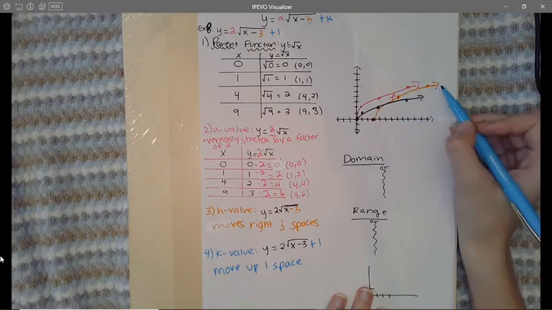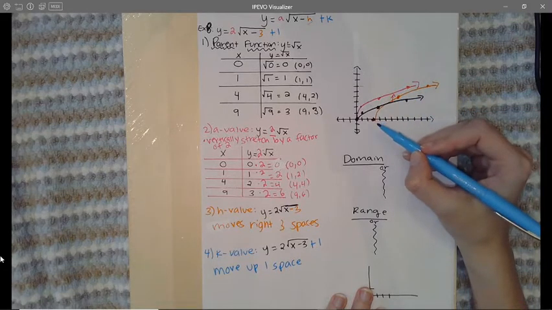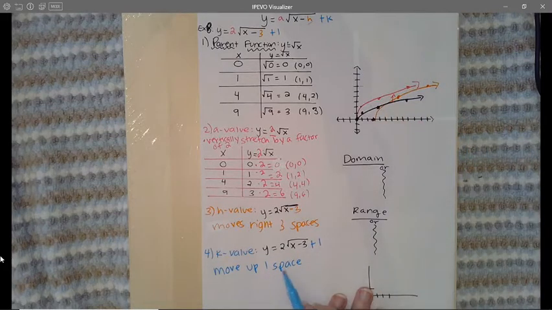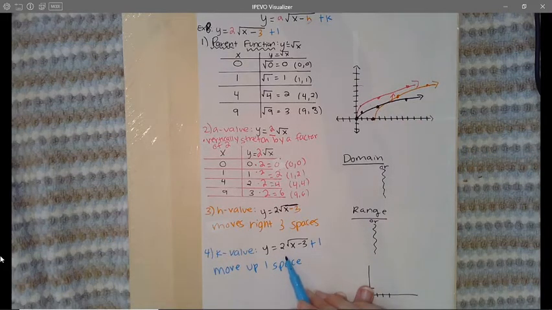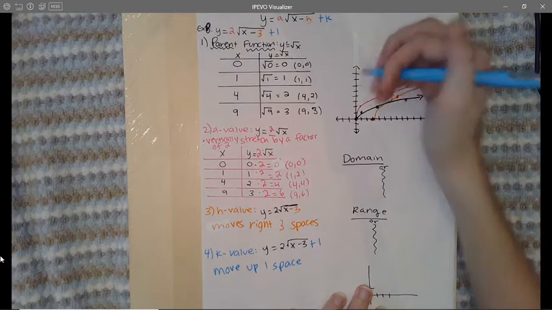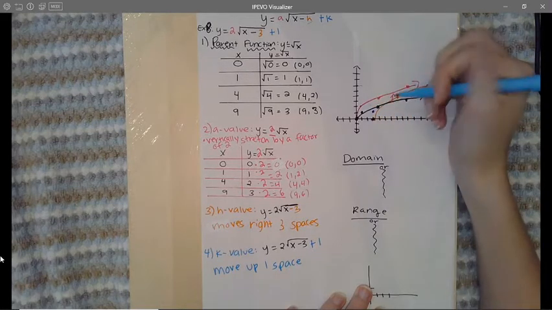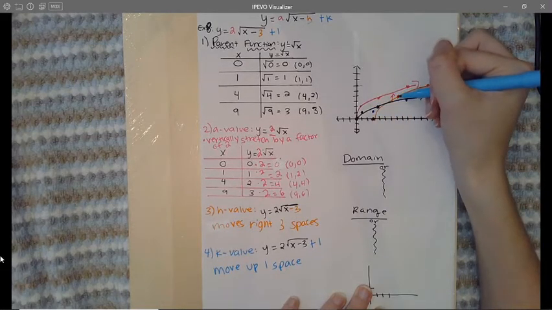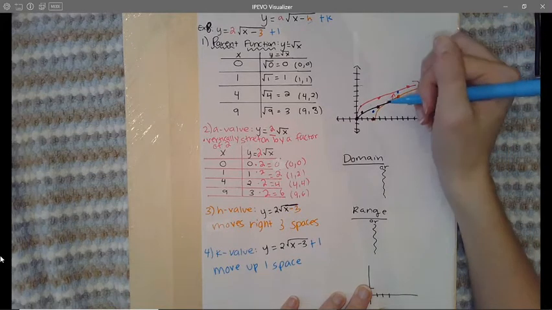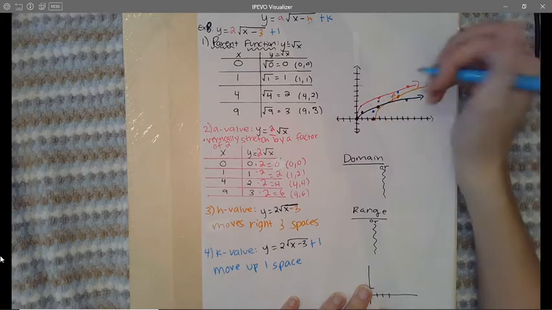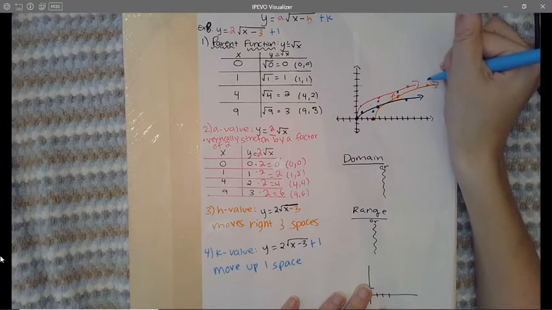Okay, so I'm going to start from my orange graph, and I'm simply going to move all of my points up 1 space. And then I'll have the graph for the equation y equals 2 times the square root of x minus 3 plus 1. All right, so I'm going to move up 1, so up 1 right there. I'm going to count up 1. All right, from this point, I'm going to count up 1, so right there about. And I'm going to count up 1. I guess this was 1 as well. It's right there. And I'm going to count up 1.